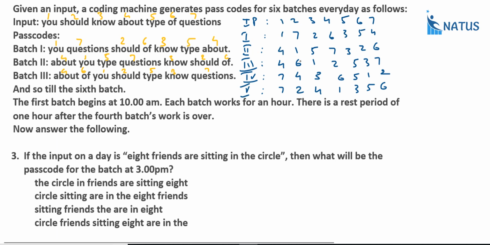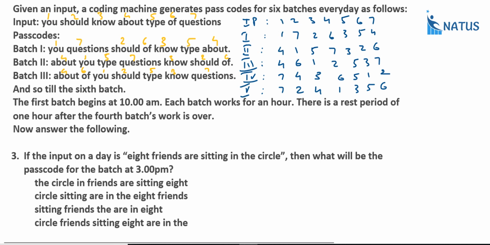And what is the second one? Last number 4 and 1, 5, 7, 3, 6, 2, and 6. And what is the third? First number same, and last number 6, 1, etc. No need to write all these letters. Just give a number to each and every word and write down like this. Right? Now, the first batch begins at 10 a.m.